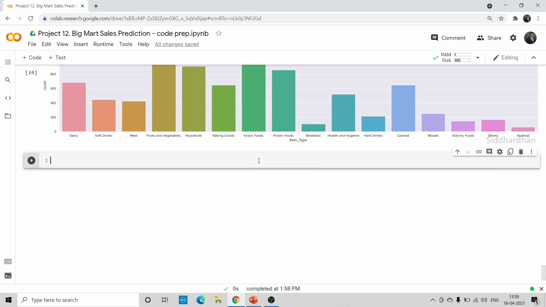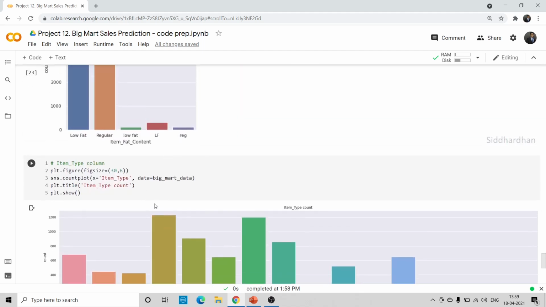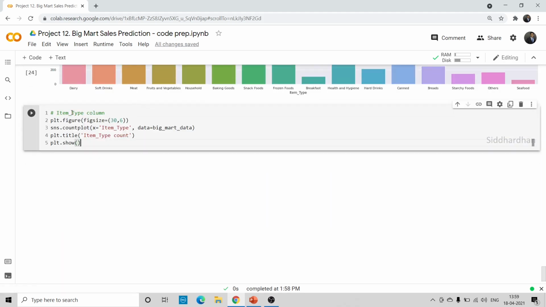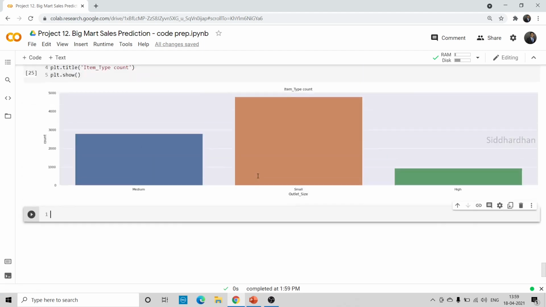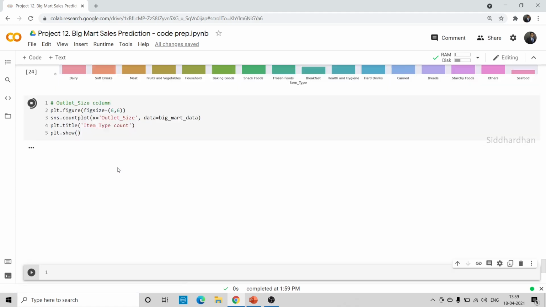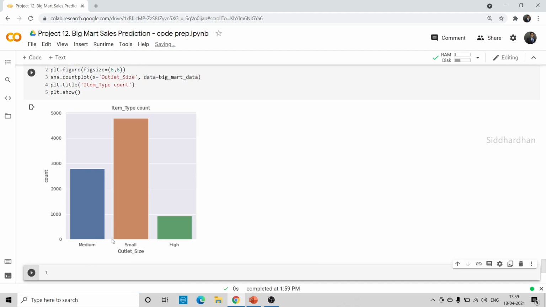Okay, so the next column we need to plot is the outlet size column. I'll just copy this and change item type to outlet size. I'll copy this again and put it in. We don't want this title, or let the title be. Let's run this. I'll just change the size to 6,6. Okay, so we have three outlet sizes here: medium, small, and high. So these are the outlet sizes.